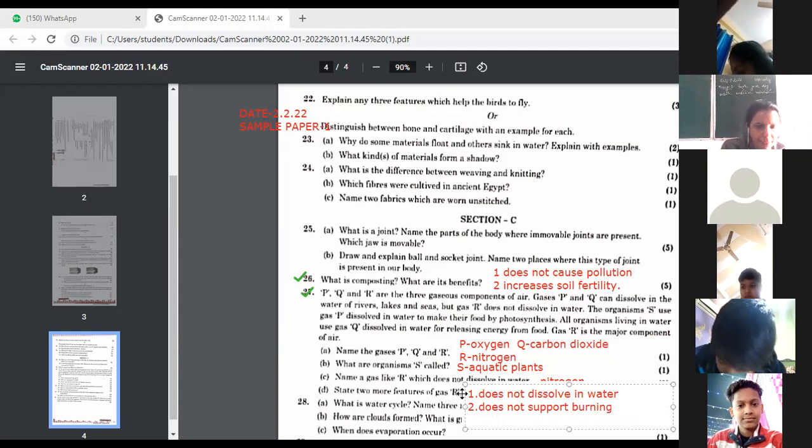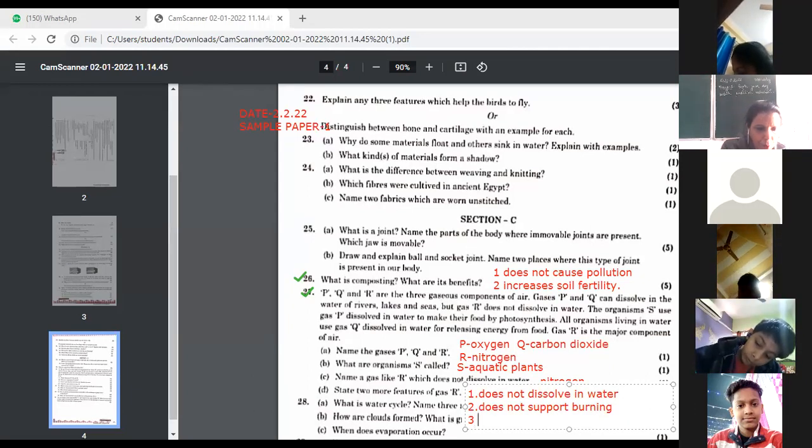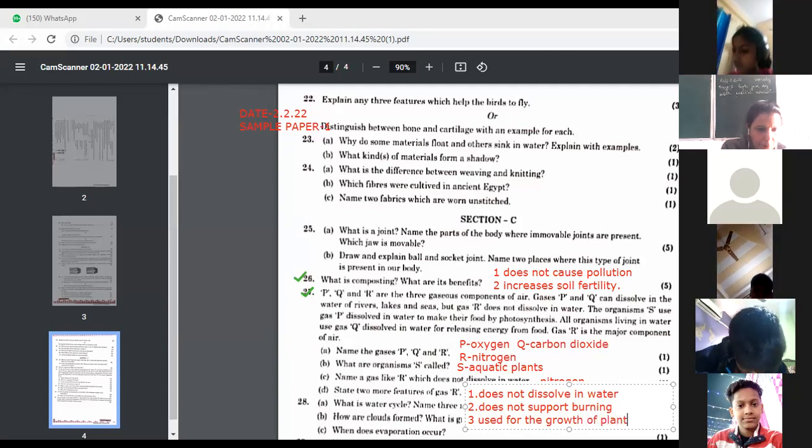And one more we can write down, number 3. Used for the growth of plants.